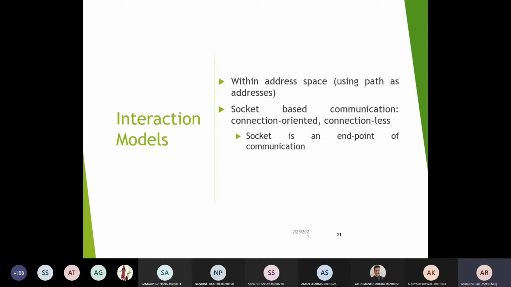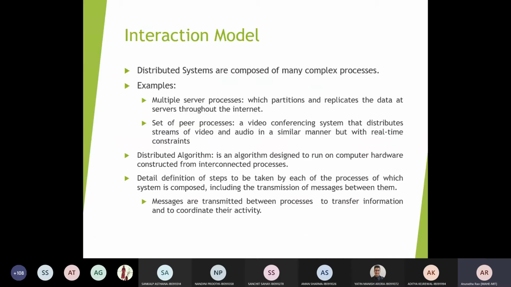In many cases, the shared memory concept works well for inter-process communication. Along with that, there is socket-based communication, where you can have connection-oriented or connectionless communication, that is TCP/IP or UDP, which you will be able to get through an interface as a socket. We will see these things later, but with respect to the interaction model, you will have multiple process interactions.